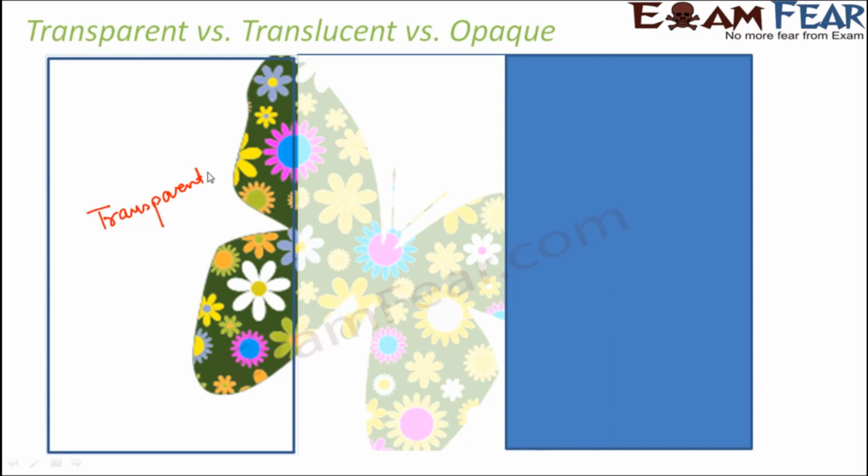Now let's say here you have an object which is translucent, like frosted glass. There also you are able to see that, okay, a butterfly exists there, but you are not able to see it very clearly. And here on the third part you have an opaque object, and therefore this part of the butterfly is not at all seen because light is completely blocked by this opaque object. So that's how transparent, translucent and opaque objects are different.